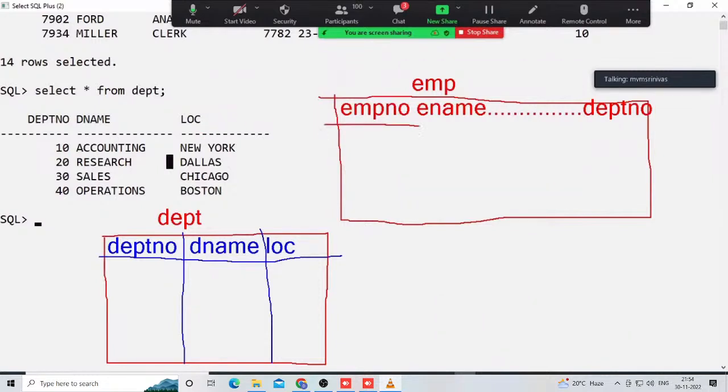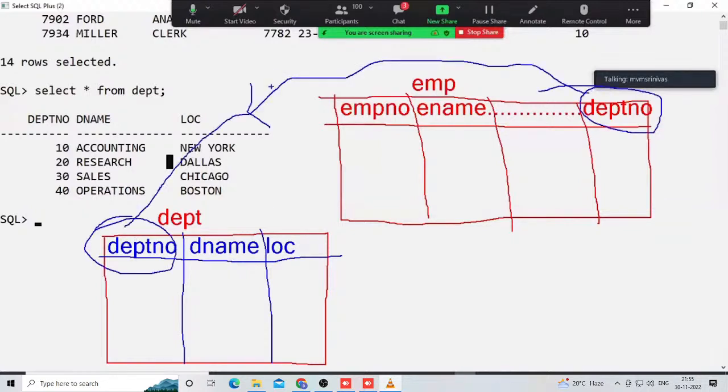Okay, fine. Now, observe it here for 1 minute. In these 2 tables, first you have to check whether a common column is there. Yes, a common column. Only then can a relationship be established between the tables. Now concentrate here. Department number is here, and here also. Okay, fine.